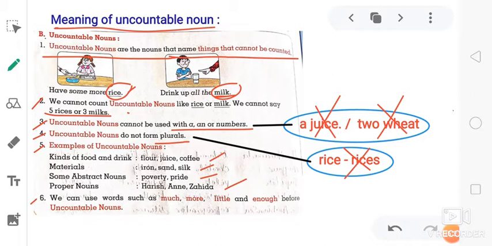Sixth one, we can use words such as much, more, little, and enough before uncountable nouns. So I can use the word juice. So in place of a, I can have little juice.